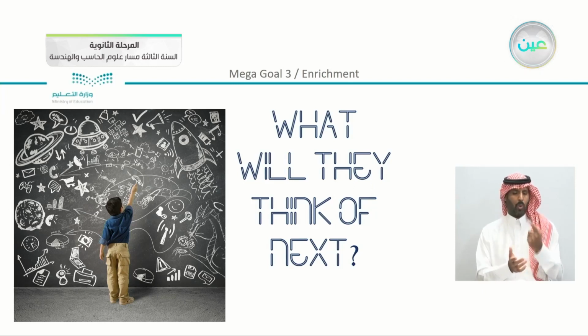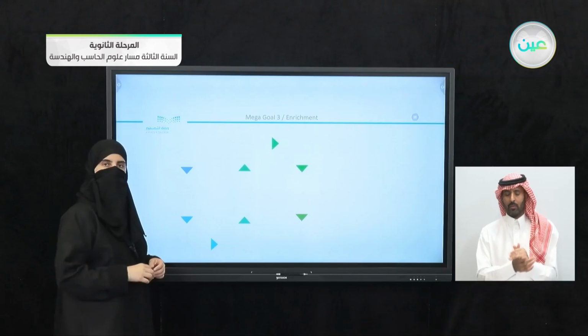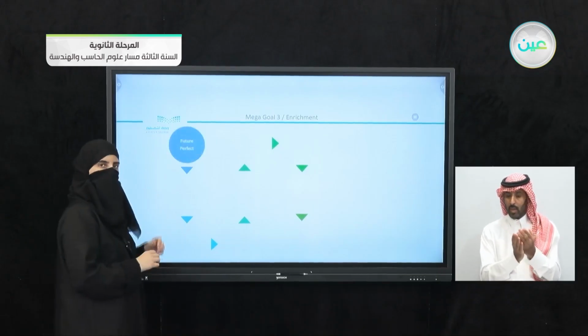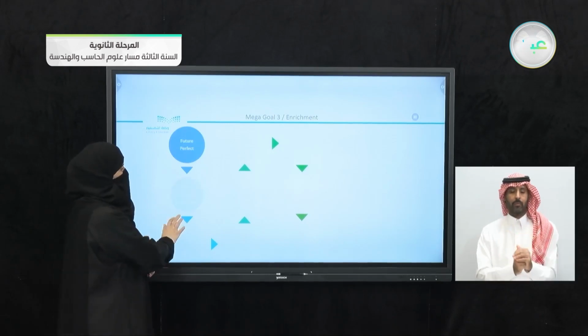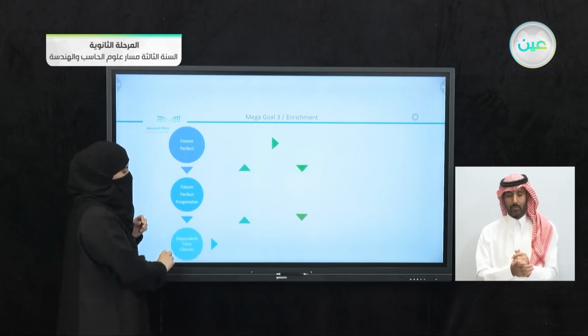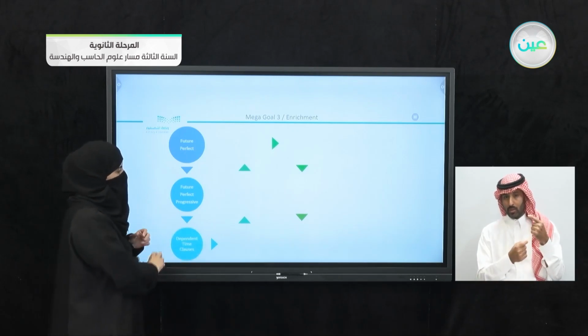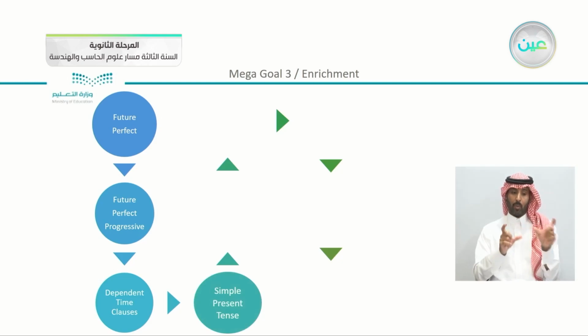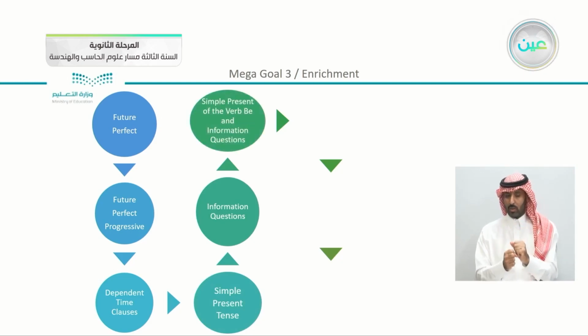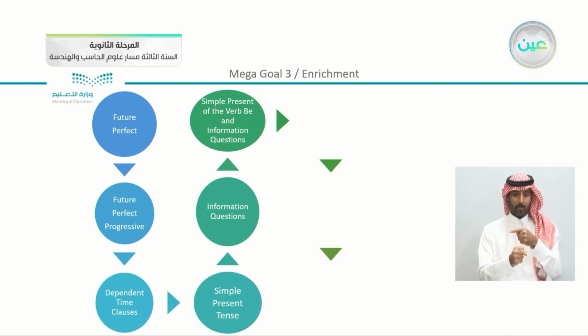What will they think of next? What did we take in the grammar and the form meaning function? Now we studied something about the future perfect. We had also something about the future perfect progressive. Now also we can recall using dependent time clauses. We passed by the simple present tense. We also made information questions. We also formed the sentences using the simple present of the verb be, and information questions as well.